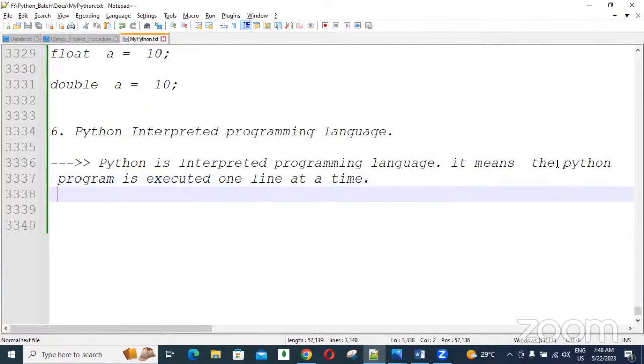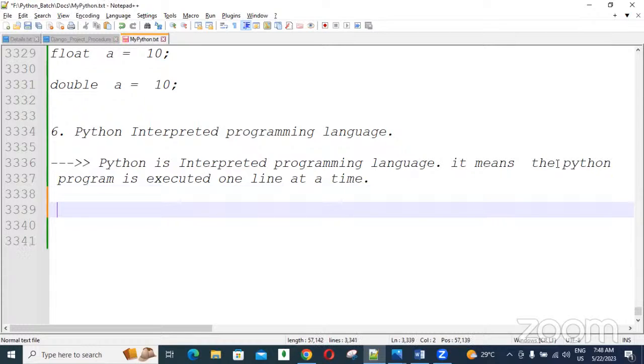Immediately memory is created for that line. The advantage of being an interpreted language is that it makes debugging easy and portable.